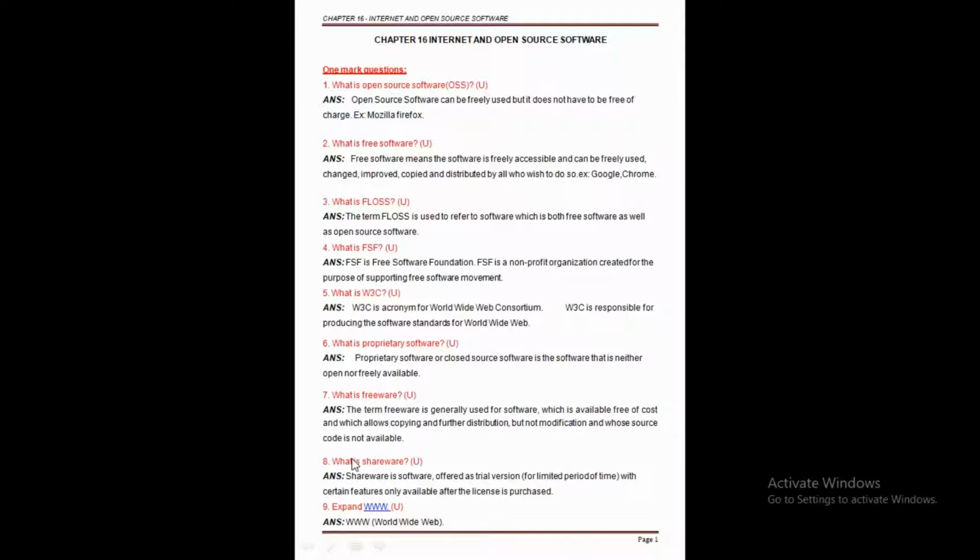Now when you are going to write more explanation about shareware, in shareware the source code is not available. Clear this point here? We know that in proprietary software also source code is not going to be available. In freeware also source code is not going to be available, as well as in our shareware also the source code is not available, and we know the meaning of the source code.